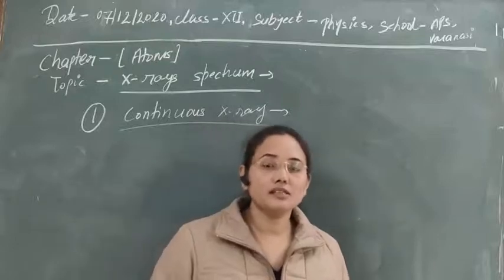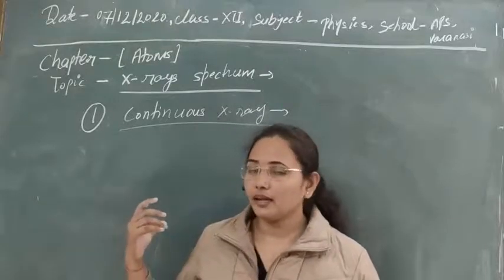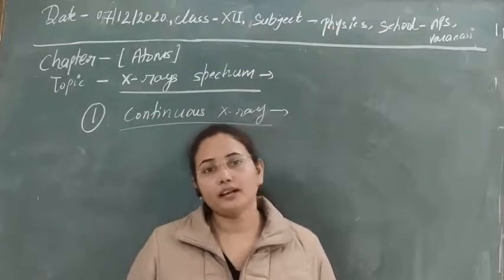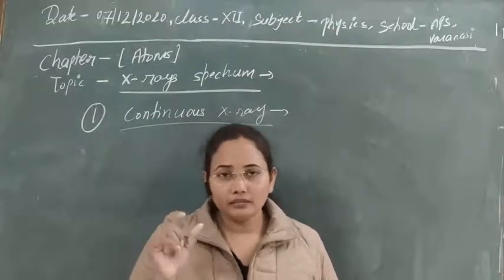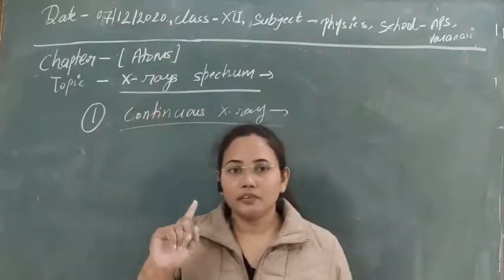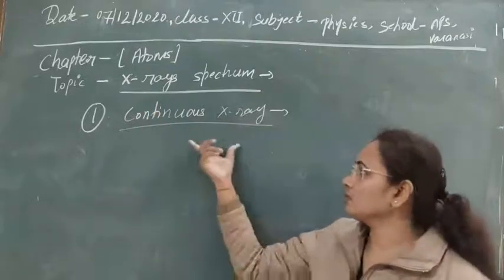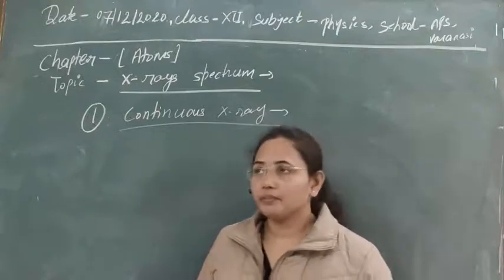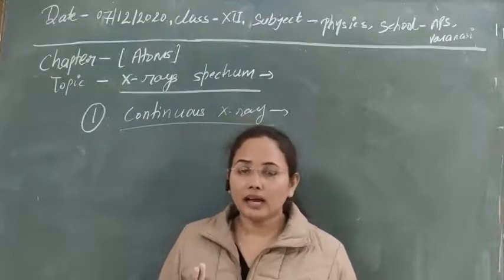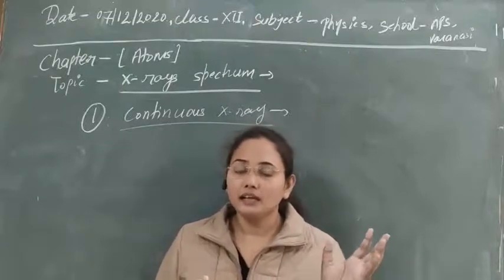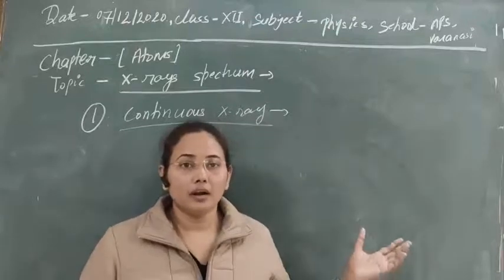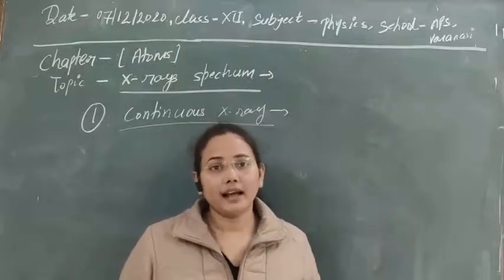it loses its energy, and that energy is radiated in the form of electromagnetic wave. That form of electromagnetic wave is the X-ray. So the first type of X-rays that is produced is due to loss in energy of the highly energetic electrons that are produced by the cathode, and also accelerated at high potential.